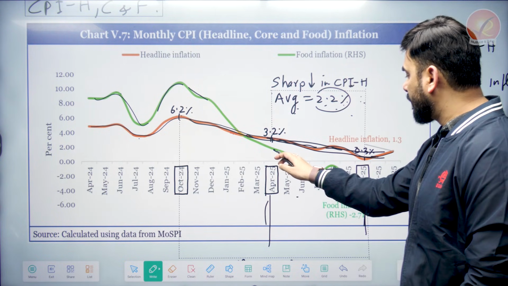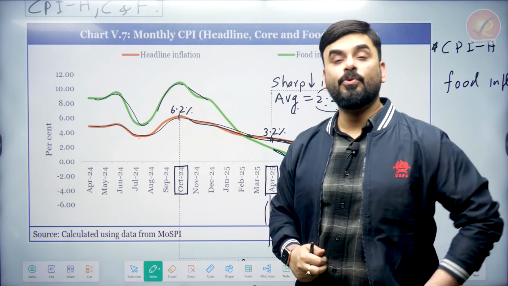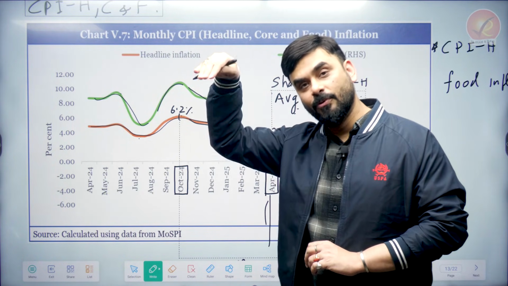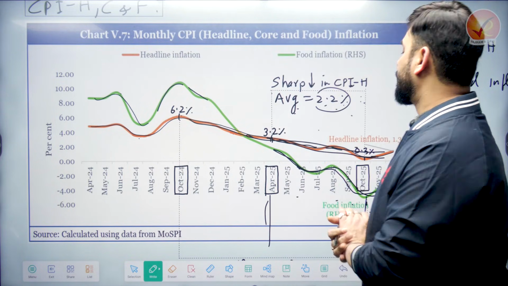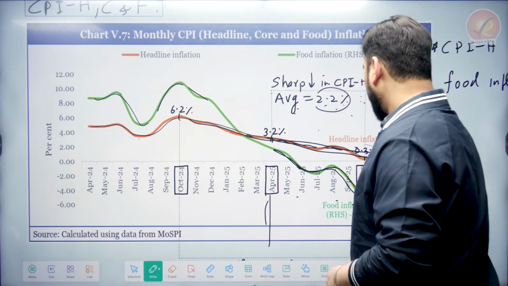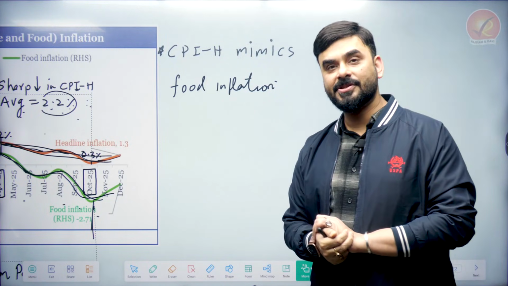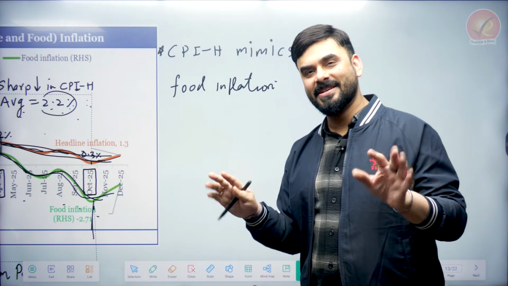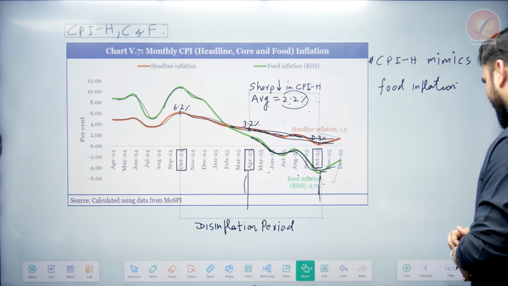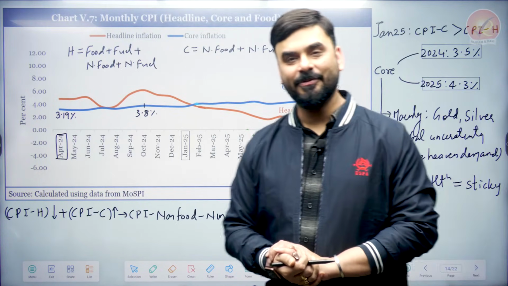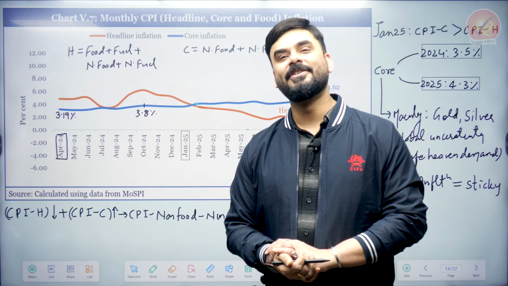And why do you see a sharp decline? Because see, food price has become negative. When the food price is going down a lot, and food has a very important presence in CPI, then when food is becoming negative in terms of price, CPI headline is also crashing. That is why this trend is there. Now, can we make a statement and say that CPI headline mimics food inflation? So whatever food inflation does, CPI headline also does it? Yeah, we can say that, as it is clearly visible from here. So one of the important drivers of India's CPI headline is actually food inflation.